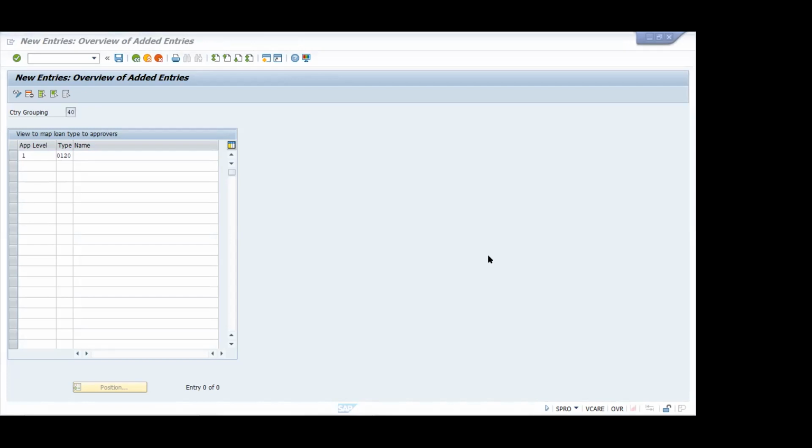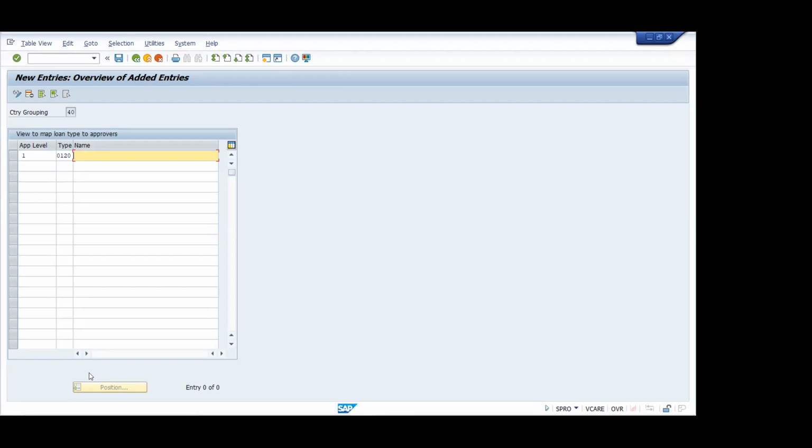But whatever I'm discussing here are all functional configurations. On top of that, if you need some special cases, then you have to take help from our ABAPer. There are some BAdIs available, business add-ins. In that case the ABAPer can write some code to determine the approver. That option is also there. Maybe you can see notifications too. Yes, those things also. Mail configuration we can also do. You can configure email notification, everything can be configured.